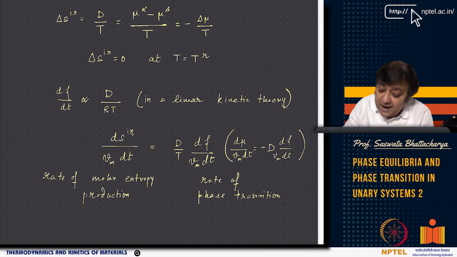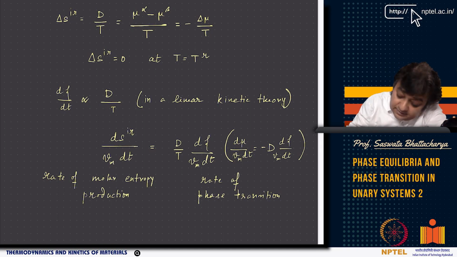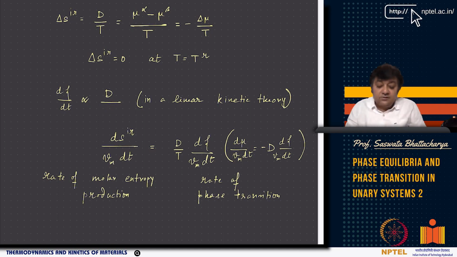We can use a kinetic theory and say that del zeta by del t is proportional to d by T, where d is the driving force.